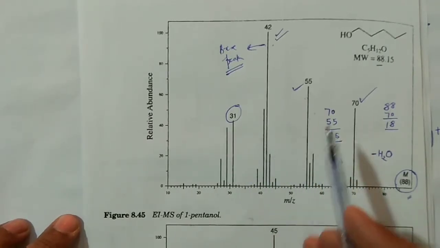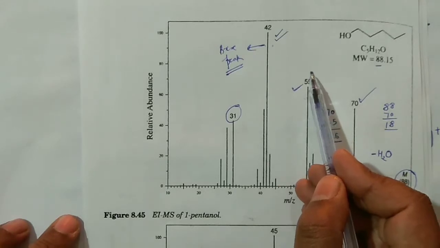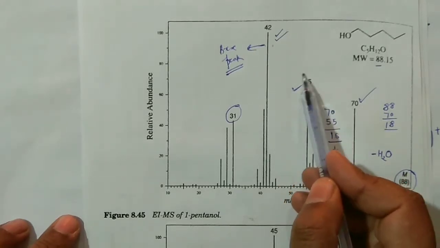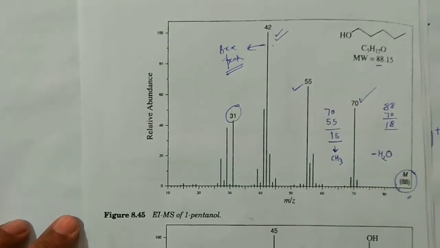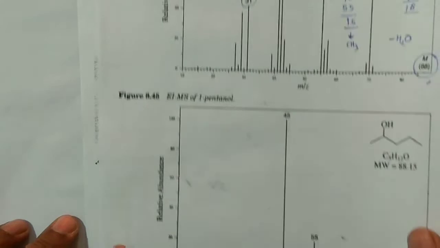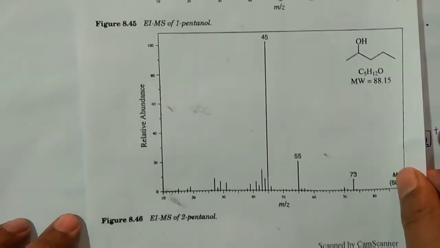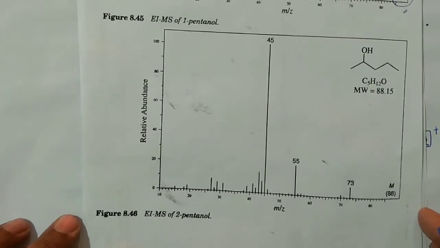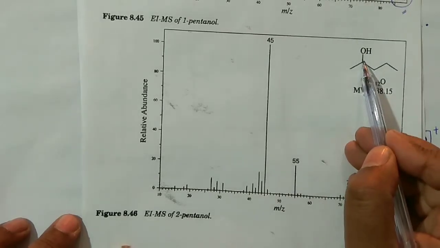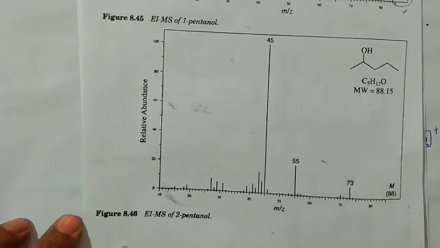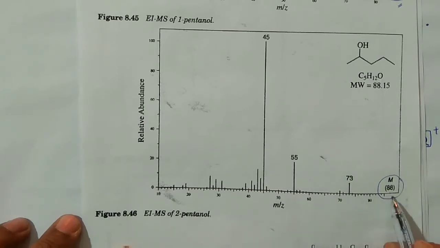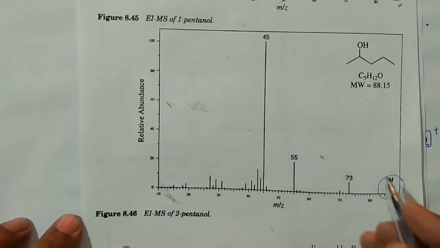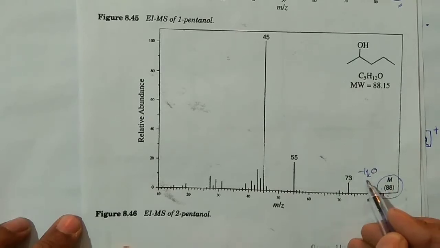But however, see, the explanation I have made, this 45, it is actually the correct one. But what can happen, you can practice to draw the more correct structure. Fine. Now if you move to, say, the second kind of structure, very quickly I am going through this one also. So you can see it's a secondary alcohol, right? If it is a secondary alcohol, then obviously the molecular ion peak would be almost offset in this case, right? Then 88 you are getting. This 73 I have already explained. This is actually removal of this H2O. So nothing wrong in it.